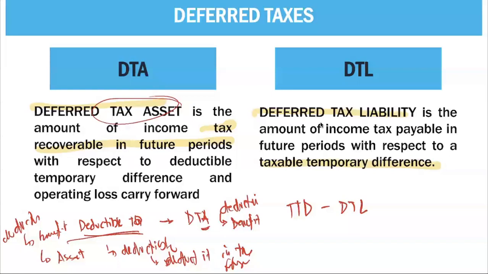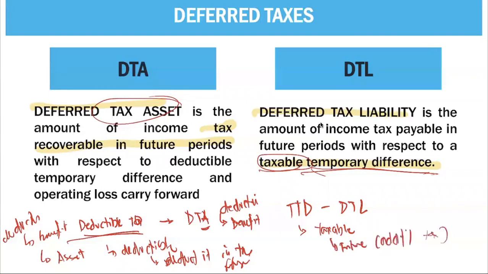Next, deferred tax liability. It arises during a taxable temporary difference. So take note, in your taxable temporary difference, what we have currently is a taxable item. Since you have a taxable item, it means that in the future, you have additional tax. Since you will have an additional tax in the future, it means that you have an obligation. That obligation is called a deferred tax liability.